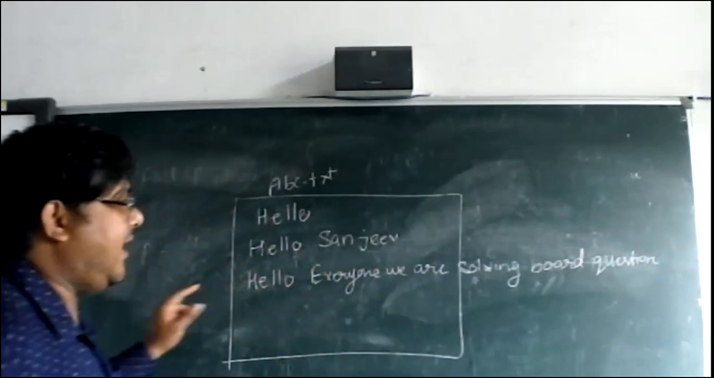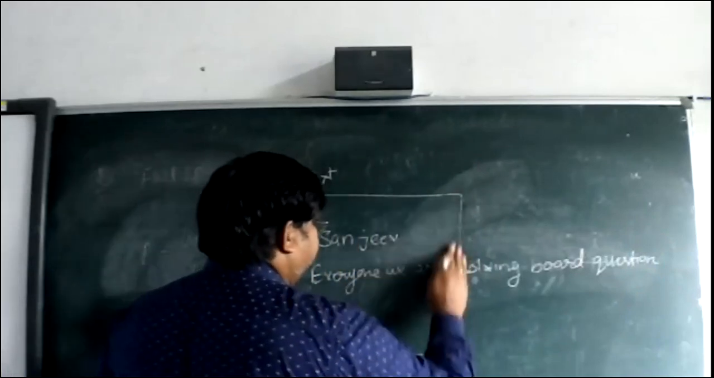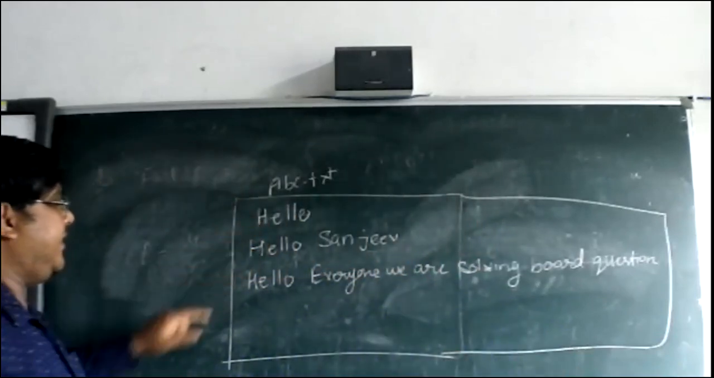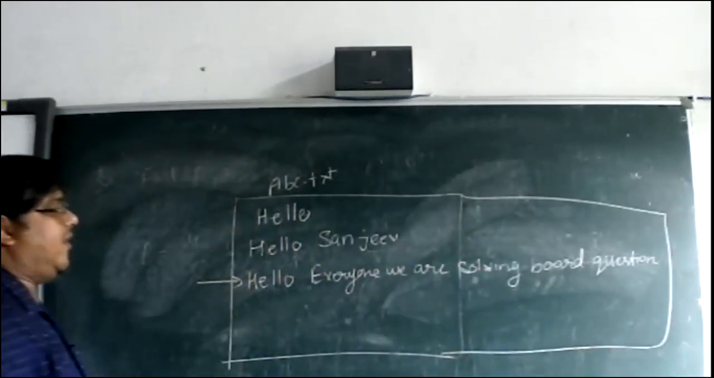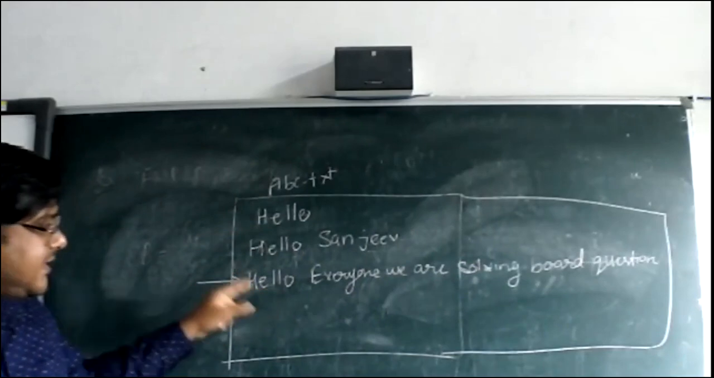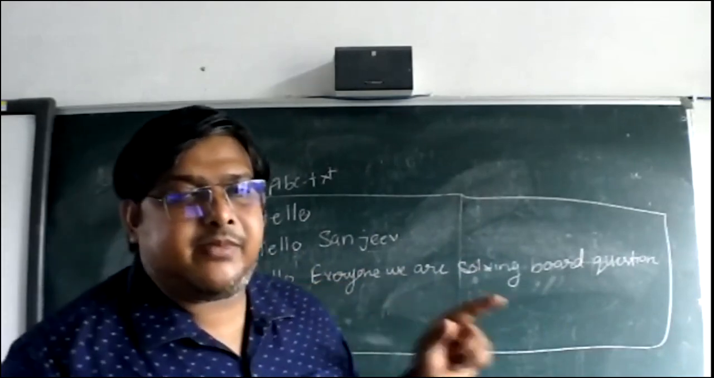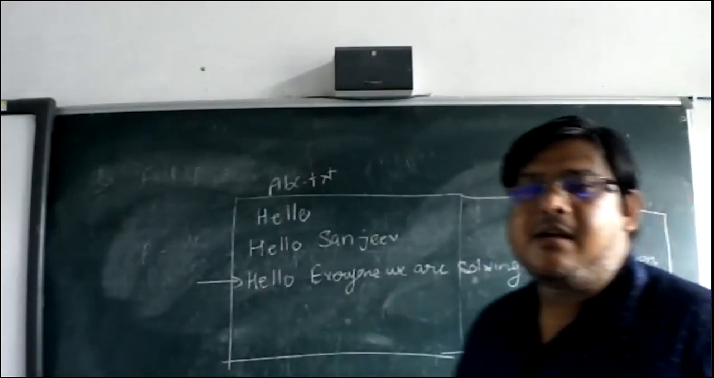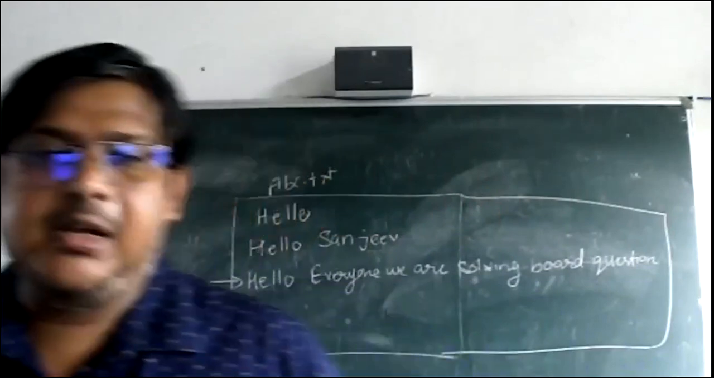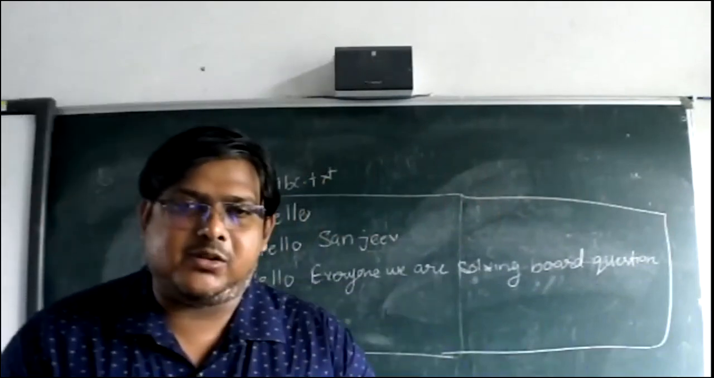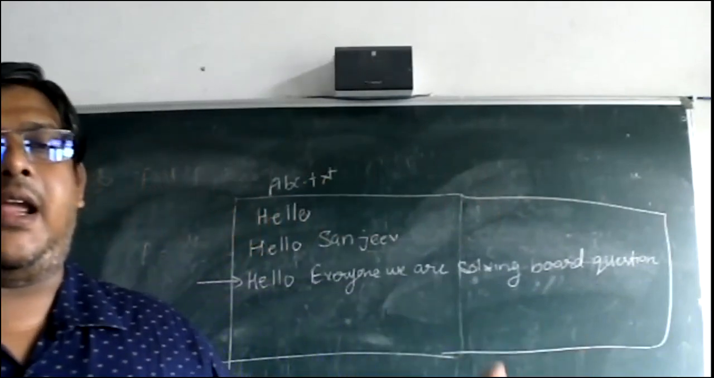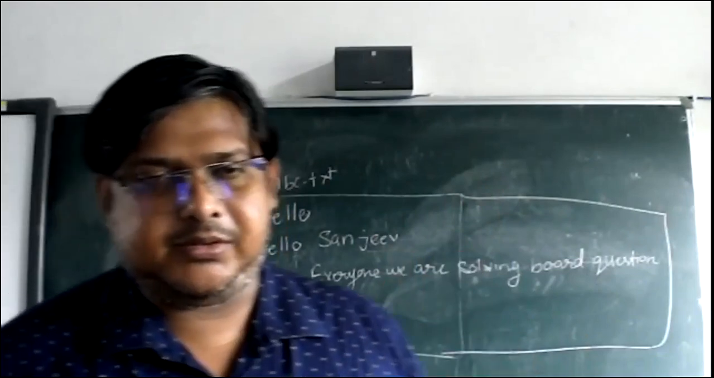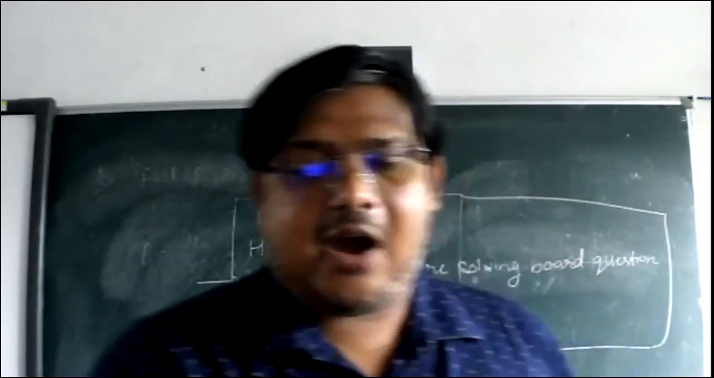So if it is a file, in this file this line is the longest line. It means this line contains the maximum number of characters. So we have to write function code that will tell which line in the file has the maximum number of characters. Clear? So look here how we will do it.